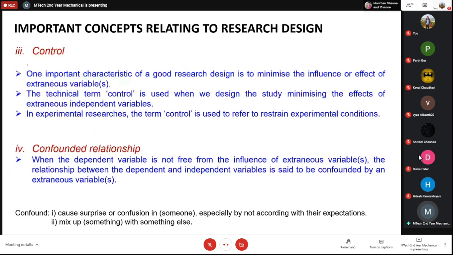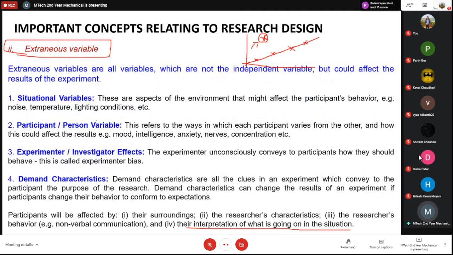The next is control. Control means you want to control the effects of extraneous variables. One important characteristic of a good research design is to minimize the influence or effect of the extraneous variable. The term control is used in this way, for how you can control the extraneous variables. By looking at this slide, you can see most of the things, for example noise, temperature, lighting conditions. You can control these things.